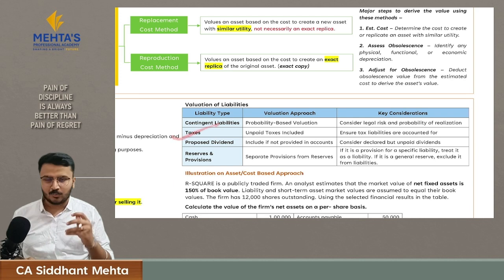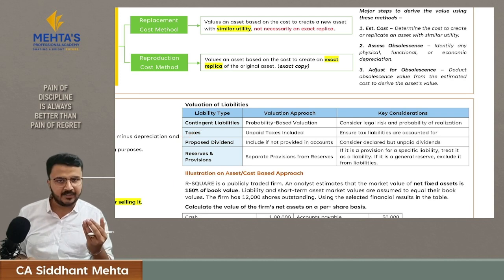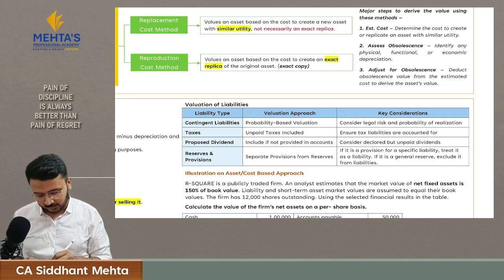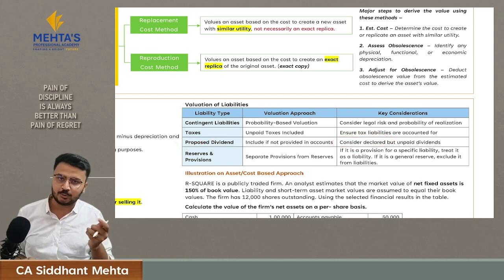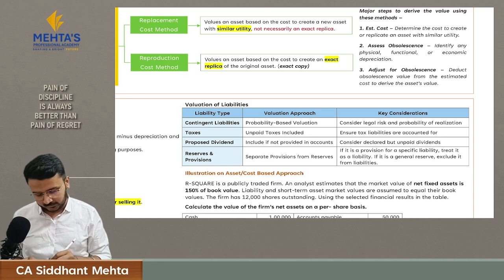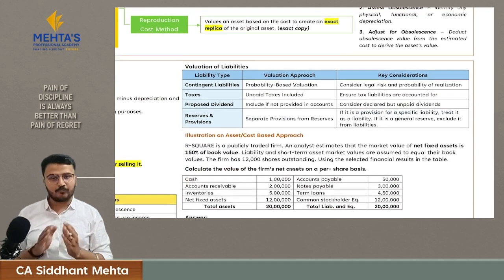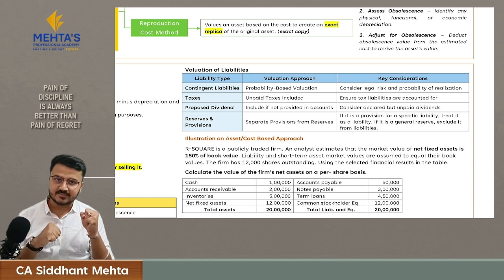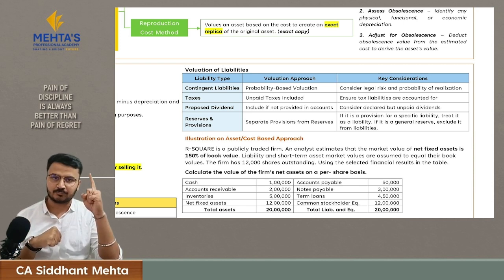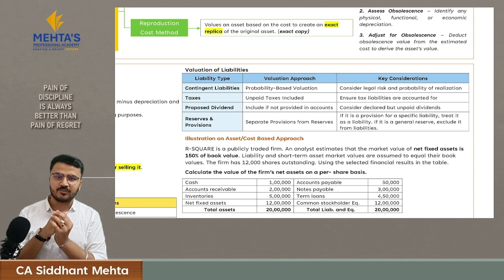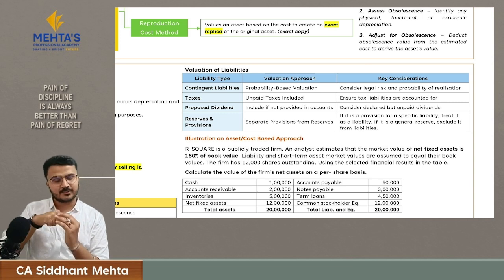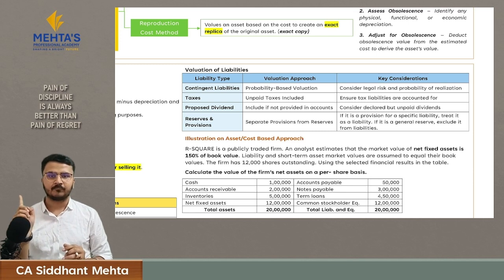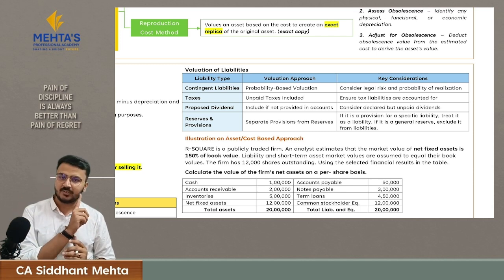Now for taxes, whatever amount you have not paid, you have to book it as a liability. For proposed dividend, whatever dividend has been declared but not paid, you have to book it as a liability. And for reserves and provisions, you have to separate your provisions from reserves. Whatever is your reserves, you have to add it in the calculation of net worth, and whatever is your provisions, you have to check whether it is of liability nature. If yes, you have to book it as a liability, or else reduce it from the respective asset.